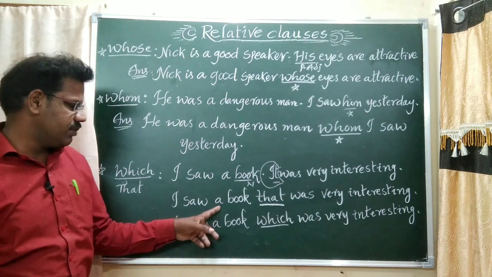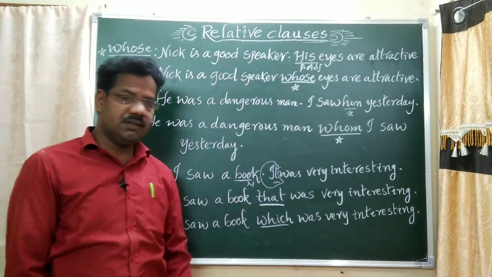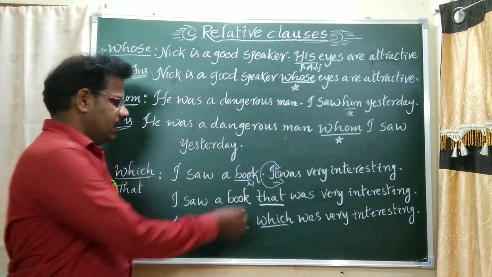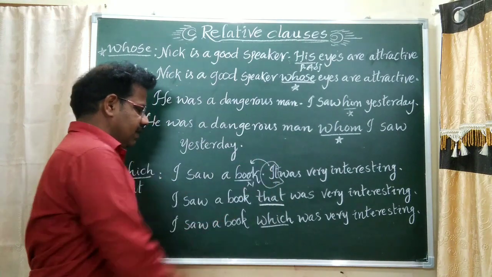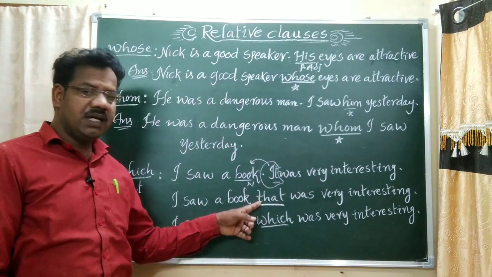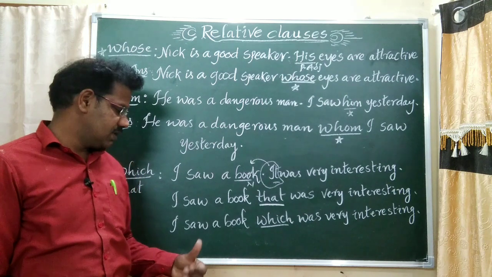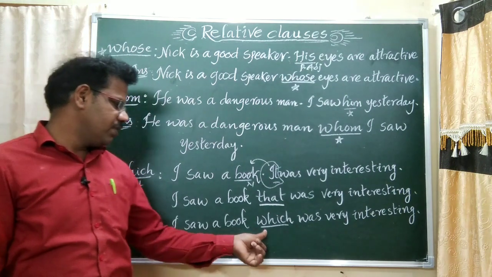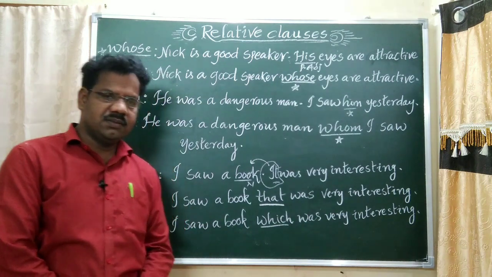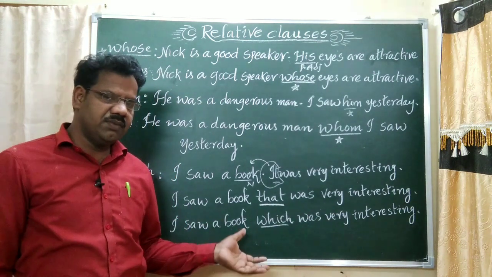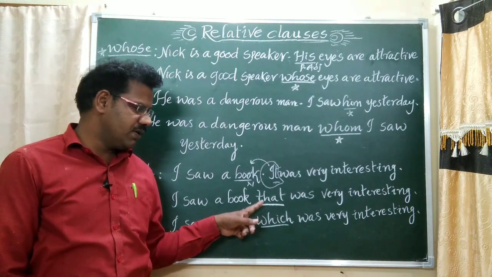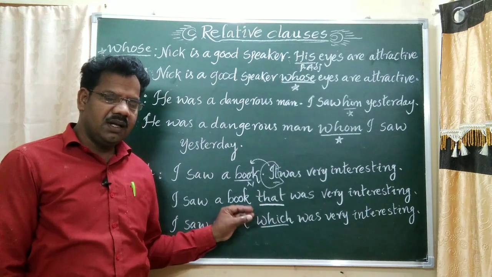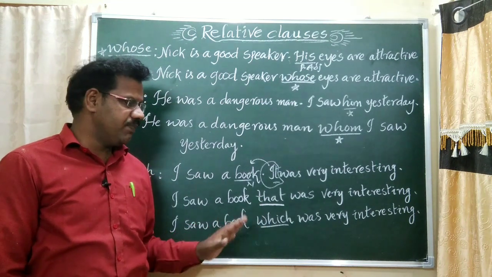See, I saw a book that was very interesting. Okay, it is very simple. In the place of that, we may apply which also. Once read, last one, I saw a book which was very interesting. Okay, in the examination, they will ask either that or which. The applying is the same. Understand?